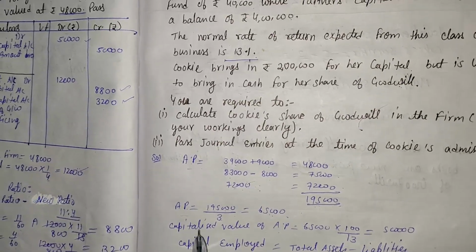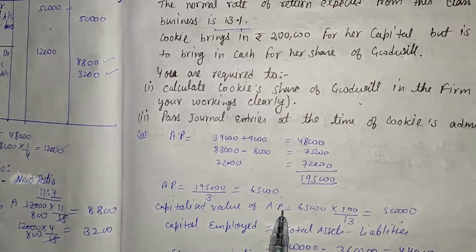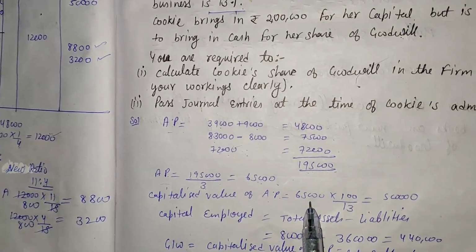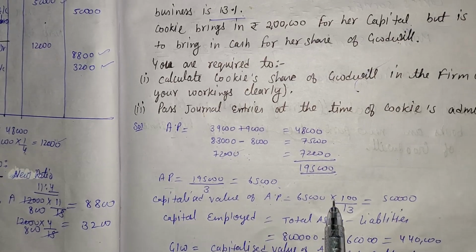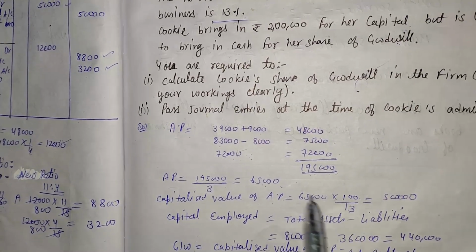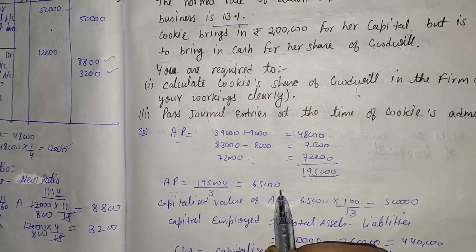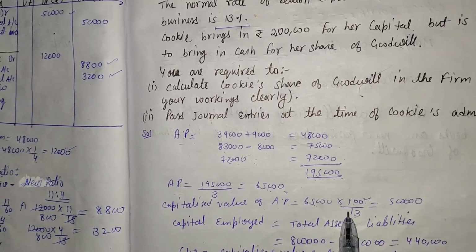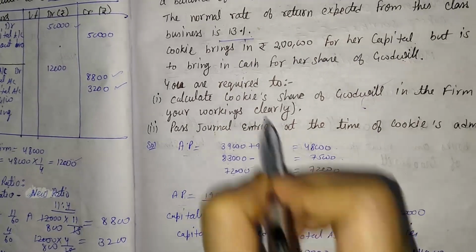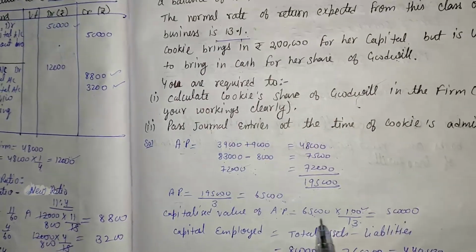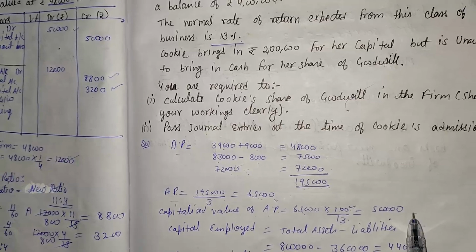Now the capitalization value of average profit. The formula of capitalization value of average profit is average profit multiplied by 100 divided by rate. So average profit is 65,000, 100 is already given in the formula, and the rate of return, that is 13%, is given in the question. After solving this, we get 5 lakh rupees.